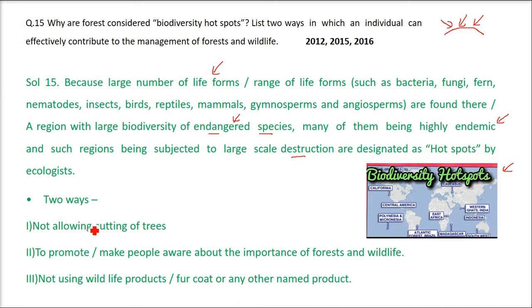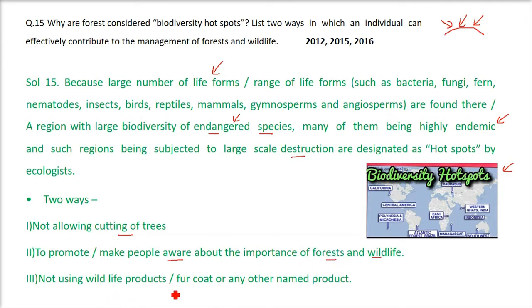What are the ways? First of all, we don't want the trees to be cut. So there should be strict restriction on trees being cut. And we should make people, especially kids, aware of how important forest and wildlife are to us. If they are not there, we wouldn't be able to survive.